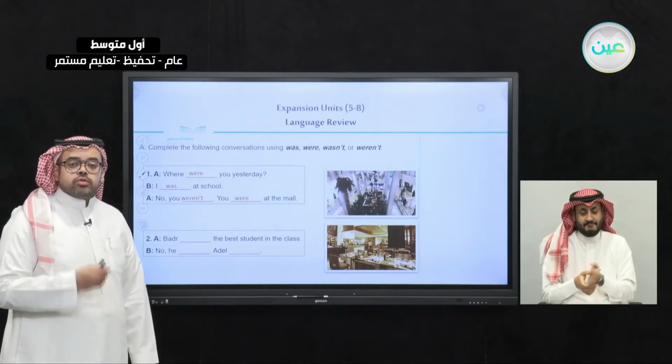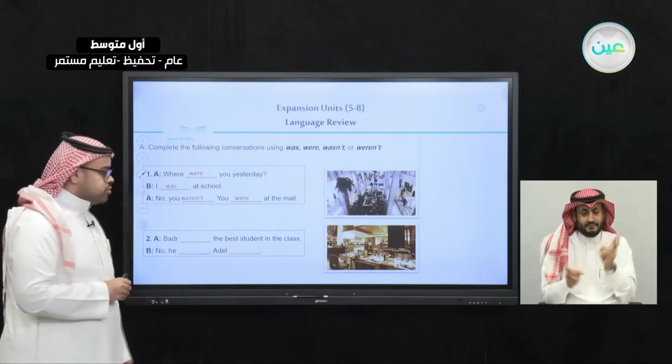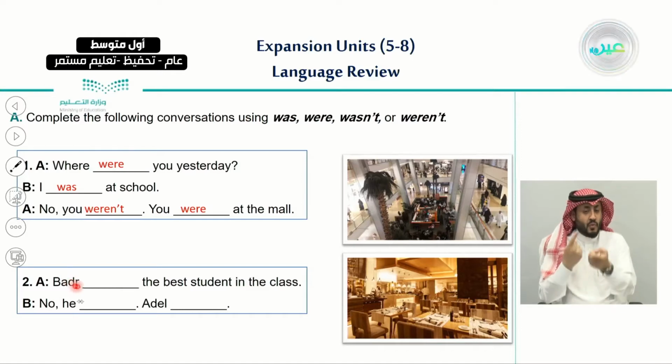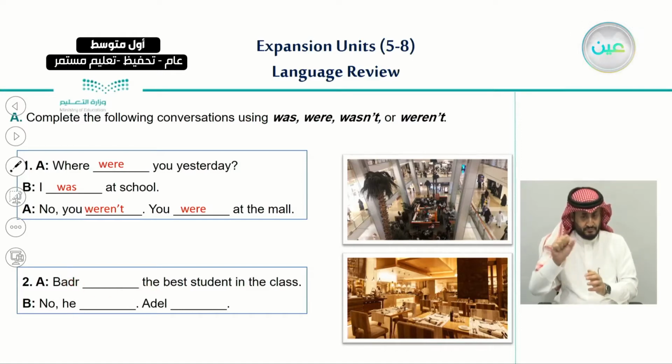Let's move on to conversation number 2. Here we have two people, A and B. Let's see the first one. Better, blank, the best student in the class. So here is the question again.